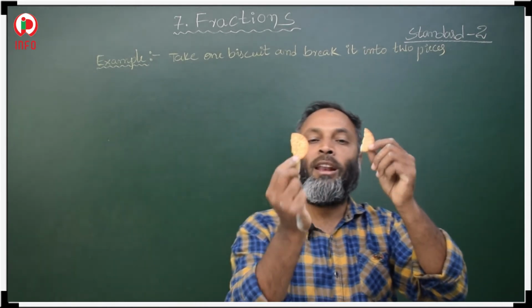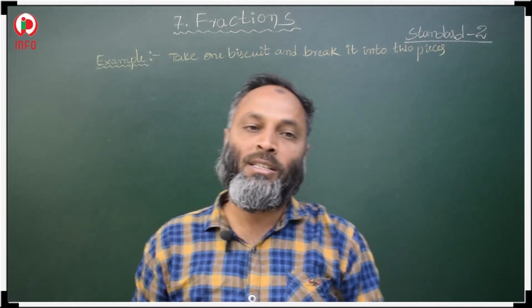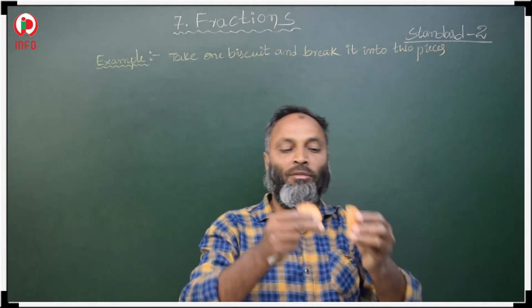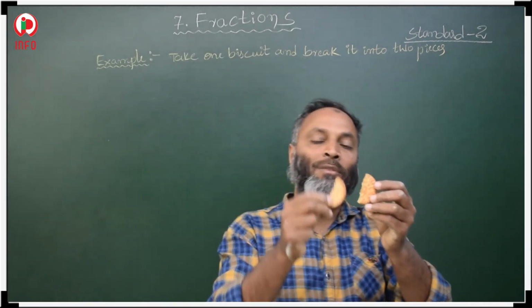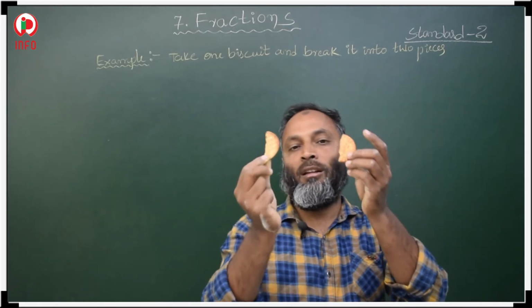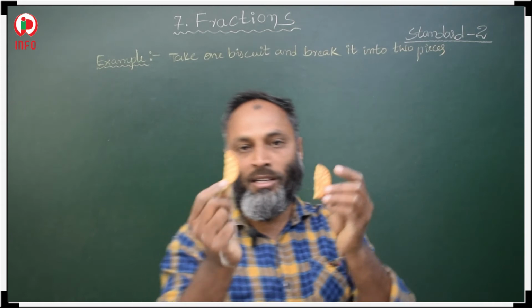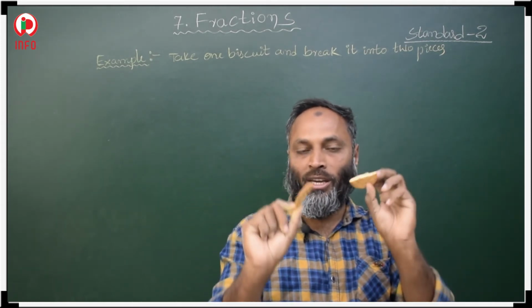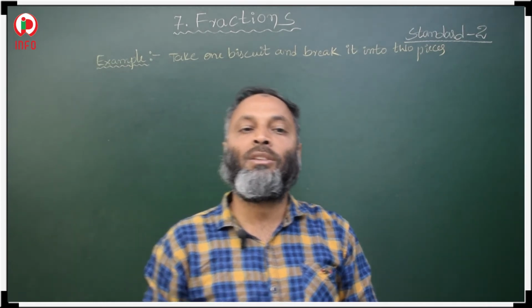Equal fractions and unequal fractions: if we divide the biscuit into two equal halves, we call them equal fractions. Unequal parts are called unequal fractions, okay.